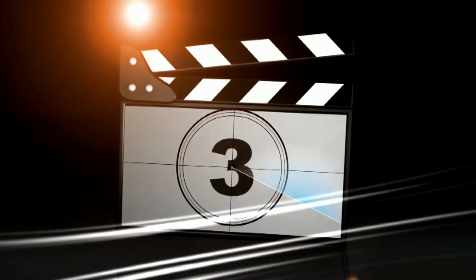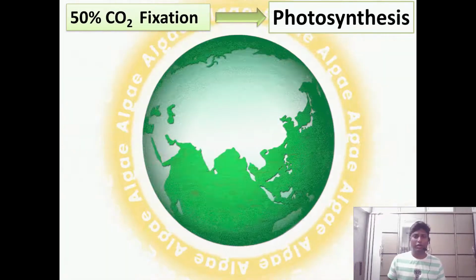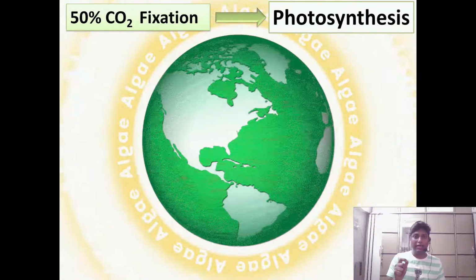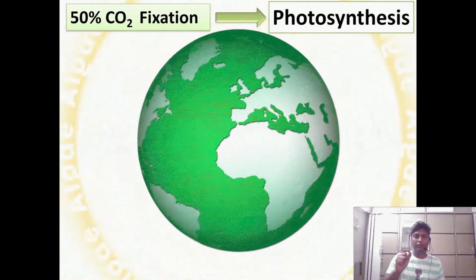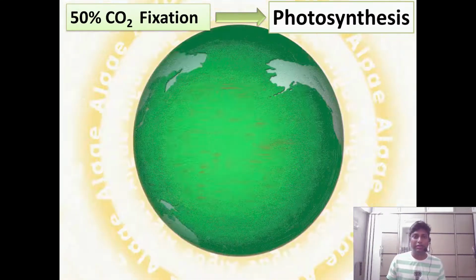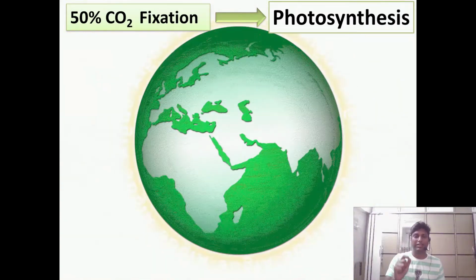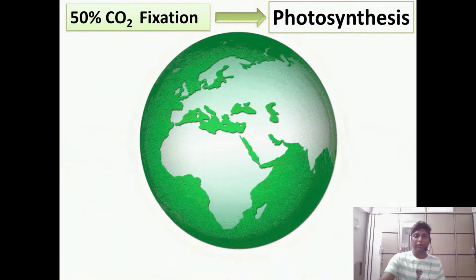So you can see a beautiful, nice round earth. Do you know that this organism can actually fix 50% of the carbon dioxide on the earth? That is by photosynthesis. Okay, let me give you another hint.